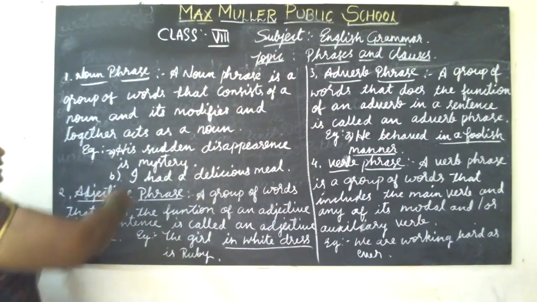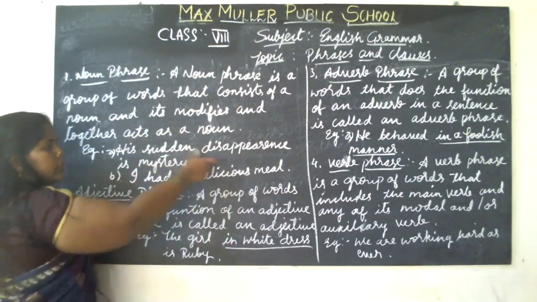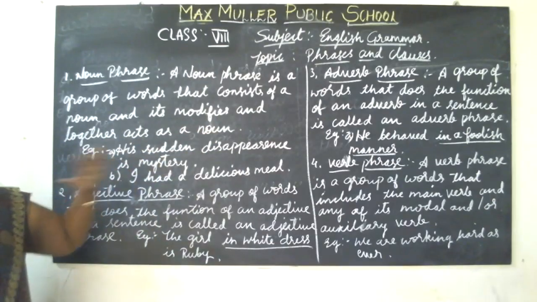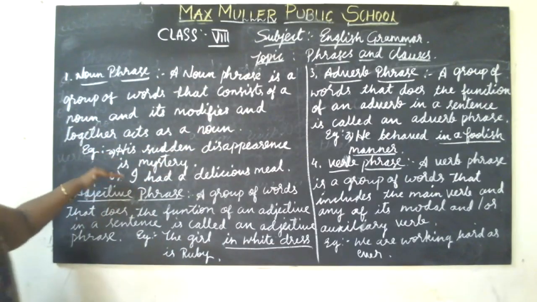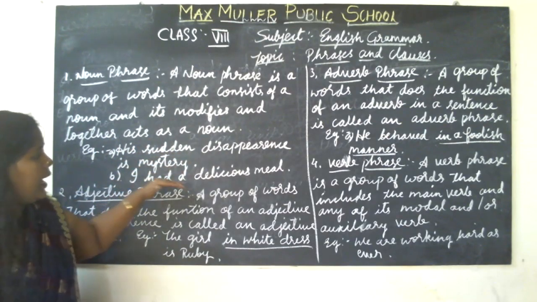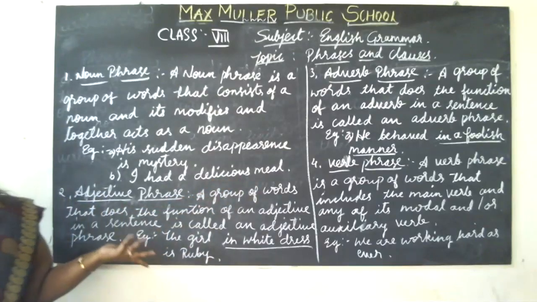For example, his sudden disappearance is a mystery. His sudden disappearance is a noun phrase, right? And the second one, I had a delicious meal. Here delicious meal is the noun phrase.